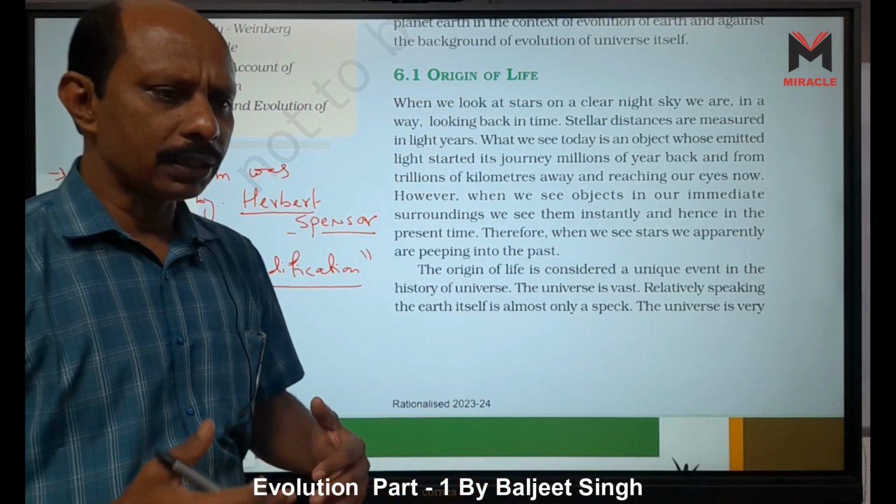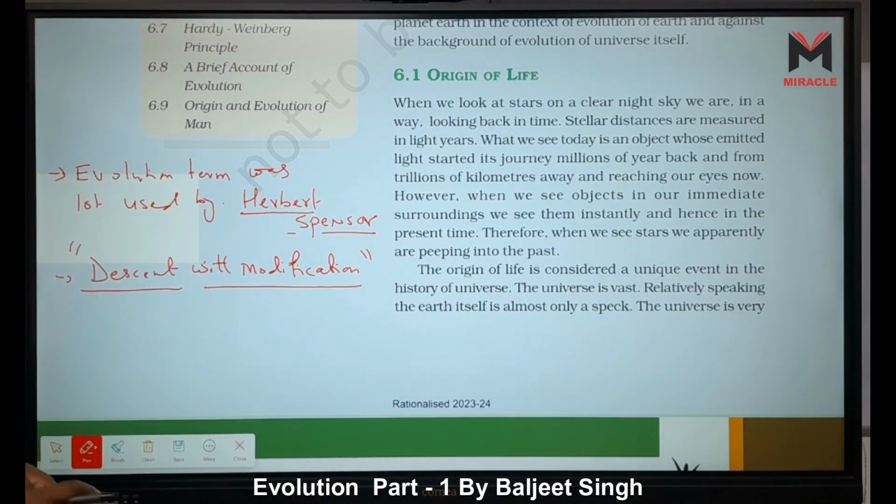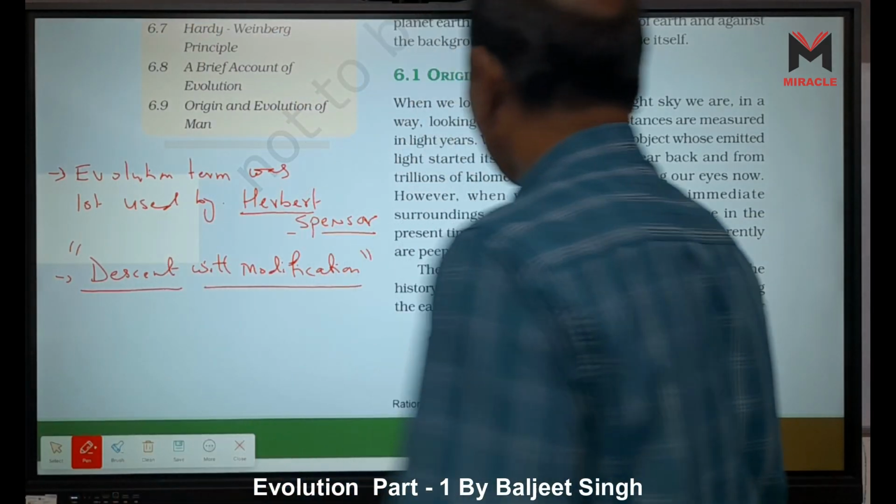Evolution according to Darwin means simpler organisms convert into complex organisms, right? I think you understand. Okay, what is given in Origin of Life?